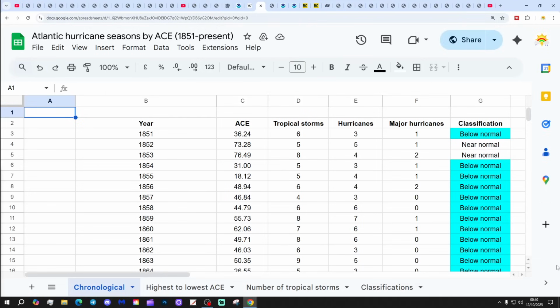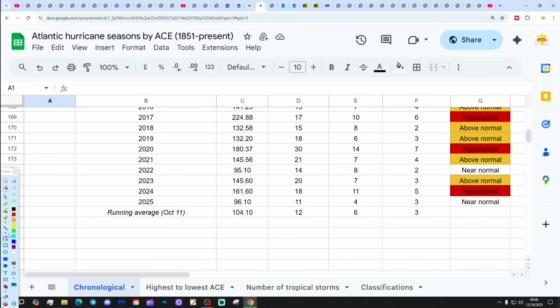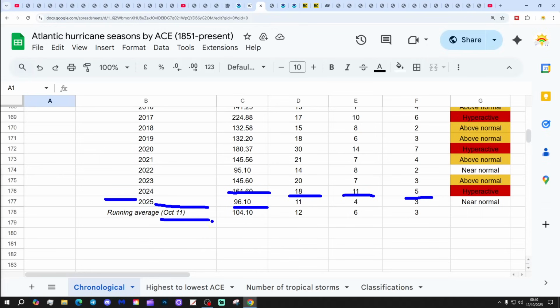And what about accumulated cyclone energy? Well, Ace Master Shryan has got that calculated for us. So this goes all the way back to the 1850s, but we're not interested in going back that far. This is the year we're interested in, 2025. And we currently have an ACE of 96.10. That's after 11 tropical storms, 4 hurricanes and 3 majors. That's still a little bit below par. Near normal, but still a little bit below par for this point in the season. The 11th of October, we would expect to have an ACE of 104.10 after 12 tropical storms, 6 hurricanes and 3 majors. So about average, just ever so slightly below par for this hurricane season.